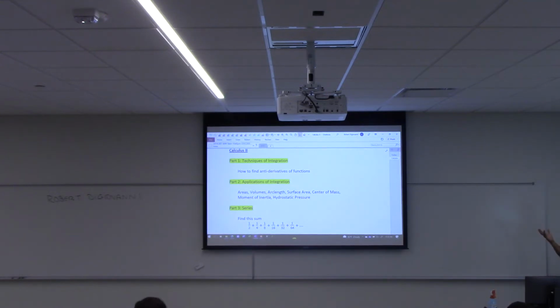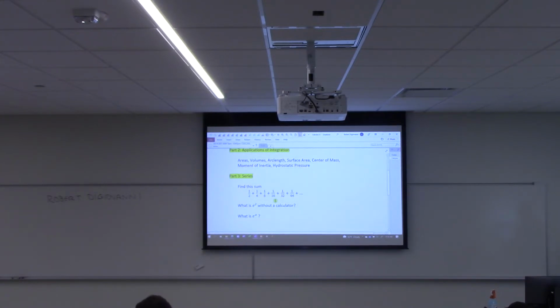And then we get to chapter 8, which I know a lot of you have heard about. Have you all heard about the dreaded chapter of series? Series is hard, okay? For most students, it's hard. And the reason it's hard is because it's just different. You've never really seen math this way. You've never looked at it this way.